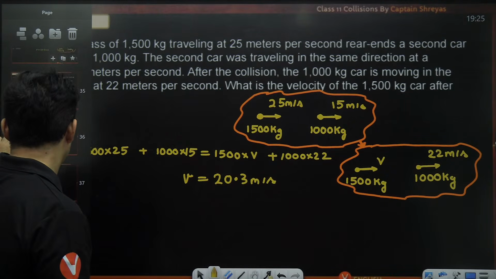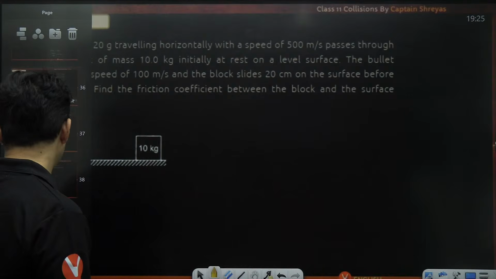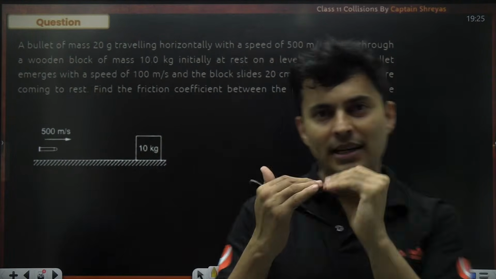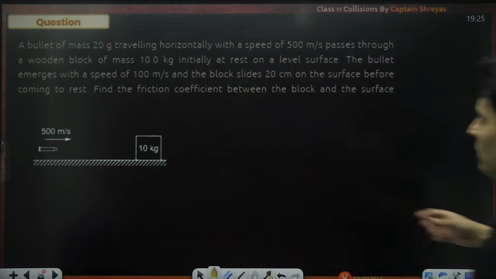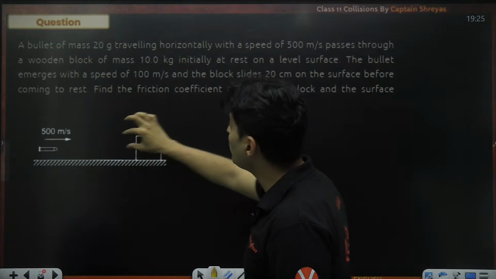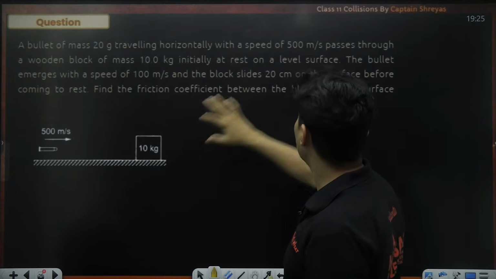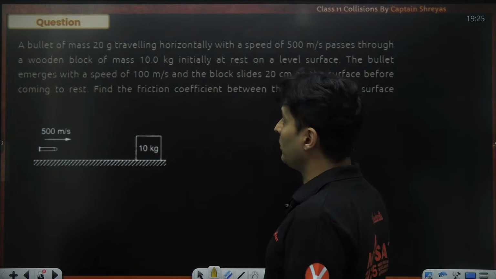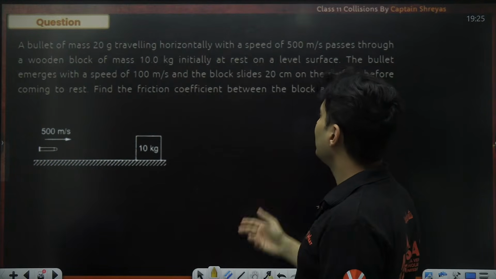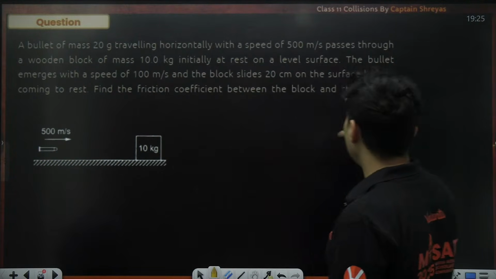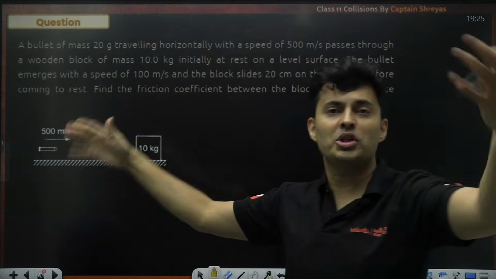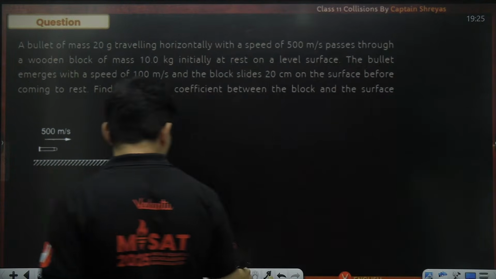Perfect. Let's do some better questions now, which are coming up on your screen. This kind of questions are slightly on the higher side now. There is a bullet of certain mass traveling with some speed, passes through a block which is at rest. The bullet comes out from the other side with a lesser speed. The block slides so much before coming to rest. Find the friction coefficient. Wow, crazy question, guys.